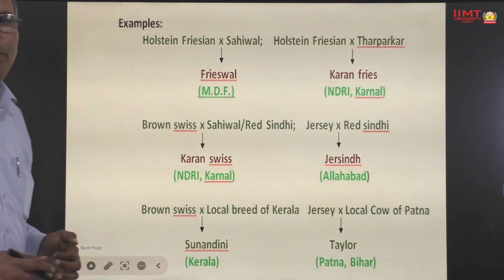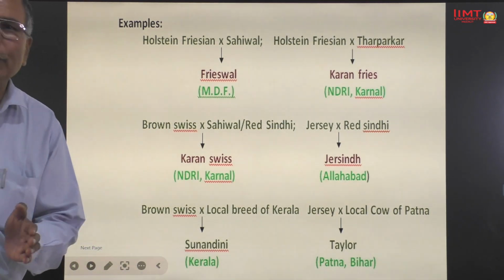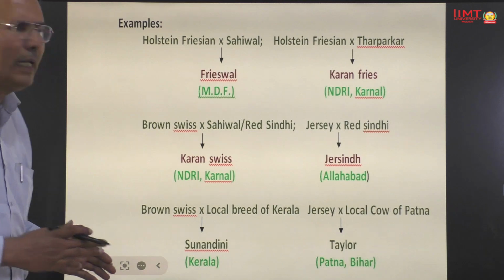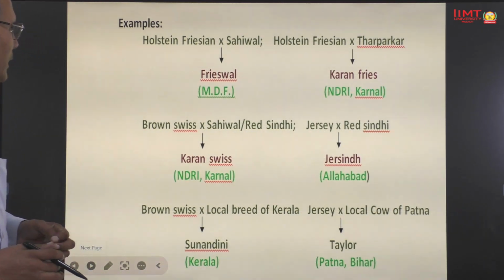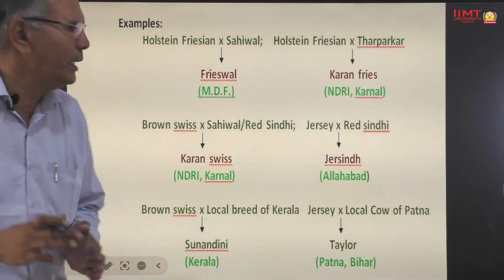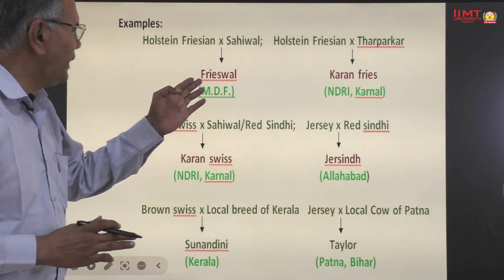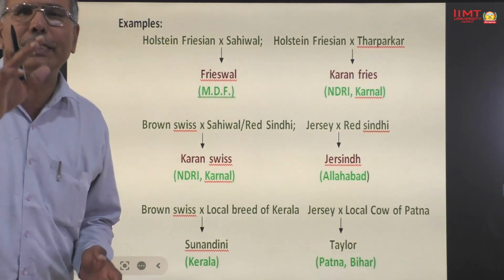Karan Swiss breed of cattle was developed by crossing Brown Swiss bull with Sahiwal or Red Sindhi cow at NDRI Karnal. Jersey was developed by crossing of Jersey bull with Red Sindhi cow at Agriculture Institute, Naini, Allahabad.